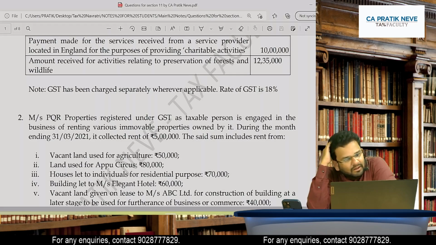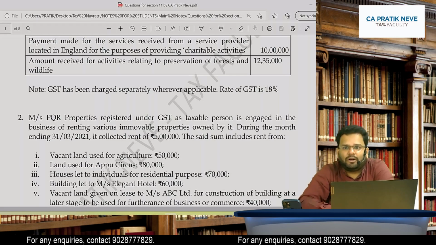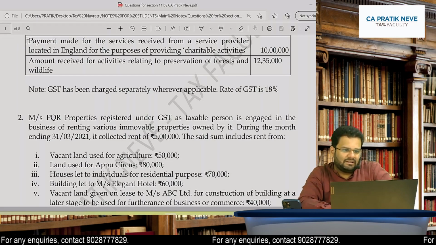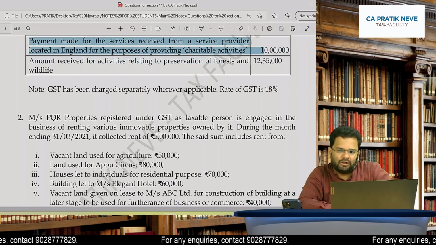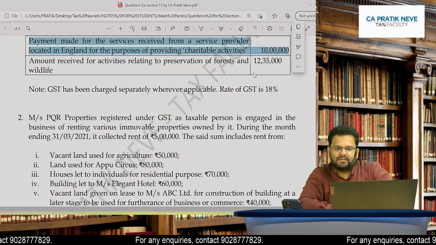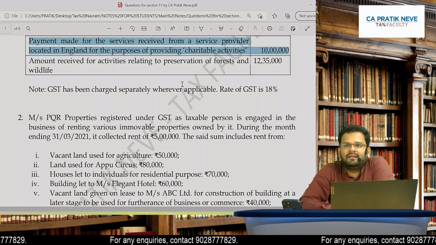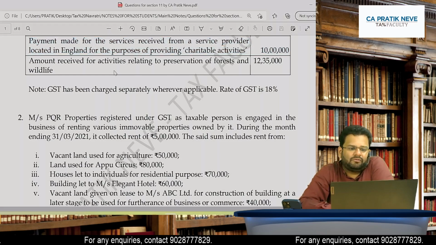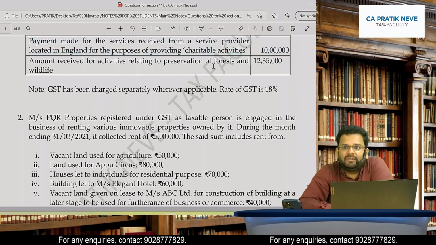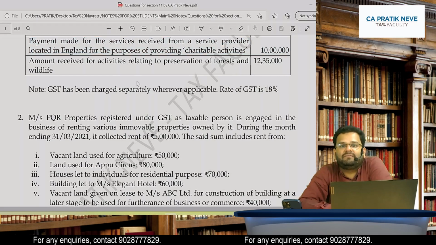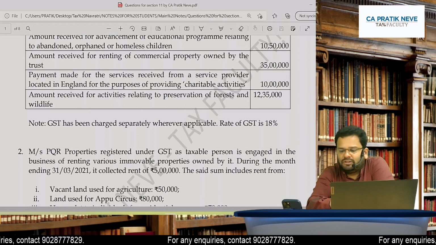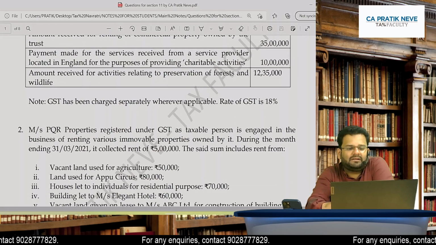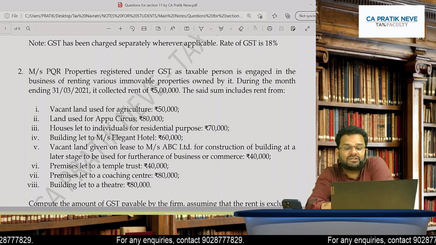Yes. So, this point is under the integrated tax exemption notification. And then what about amount received for activities relating to preservation of forest and wildlife? This is also exempted. In short, in this case, what becomes taxable is only 35 lakhs. And on that 35 lakhs, you please charge tax at 18%.